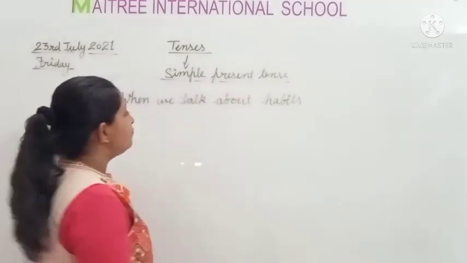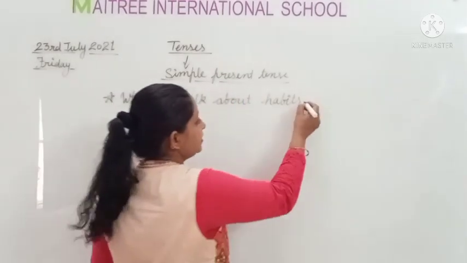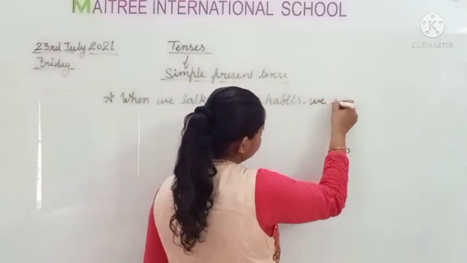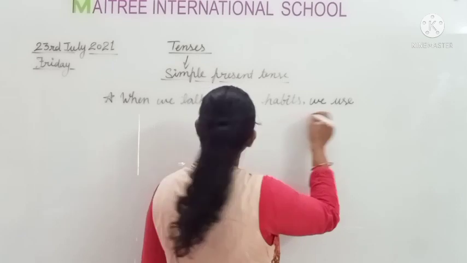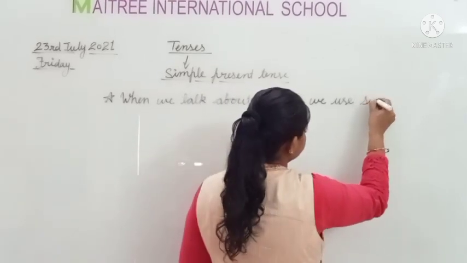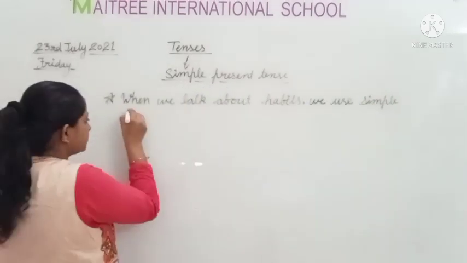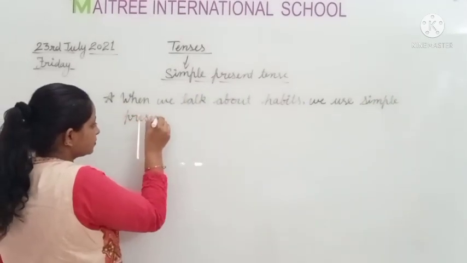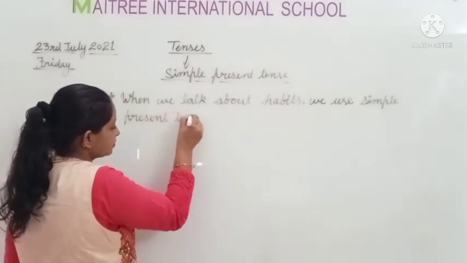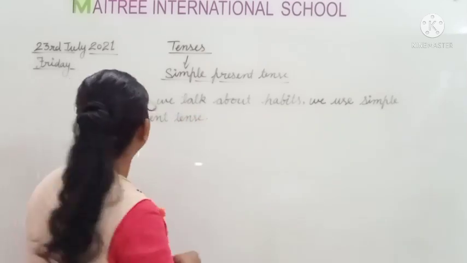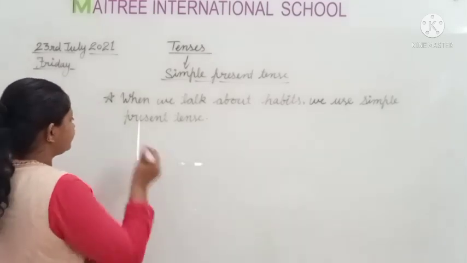So we will write an example. We use simple present tense. Okay, now we will write an example for this.